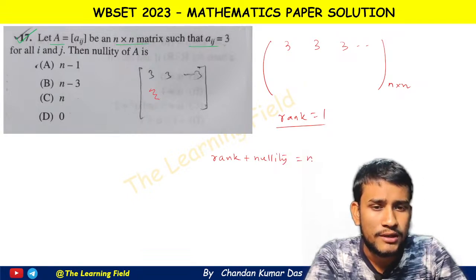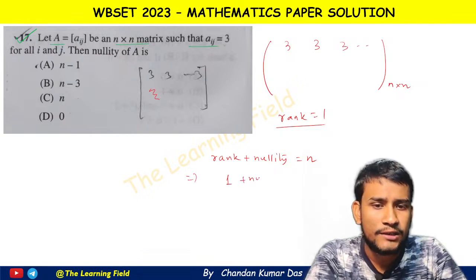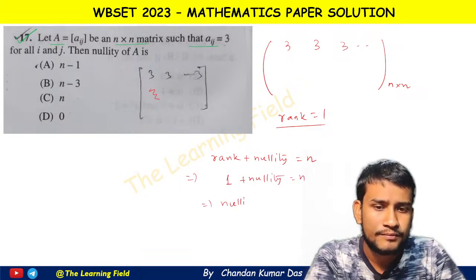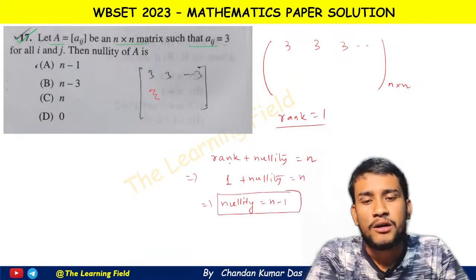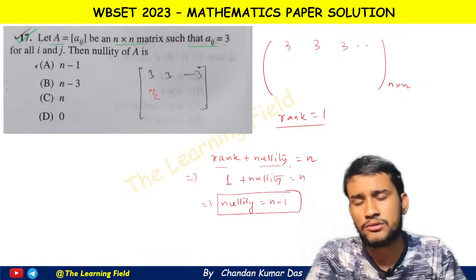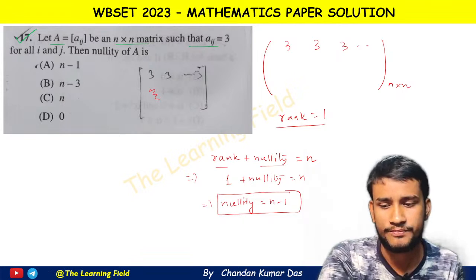equal to what? n, and the rank is 1 plus nullity. We have to find the nullity, this is equal to n. Therefore nullity equal to, this is a very easy question, n minus 1. Dim of kernel plus dim of image equal to dim, you can use these formulas also, or you can use Sylvester's law. I think this law is called Sylvester's law.